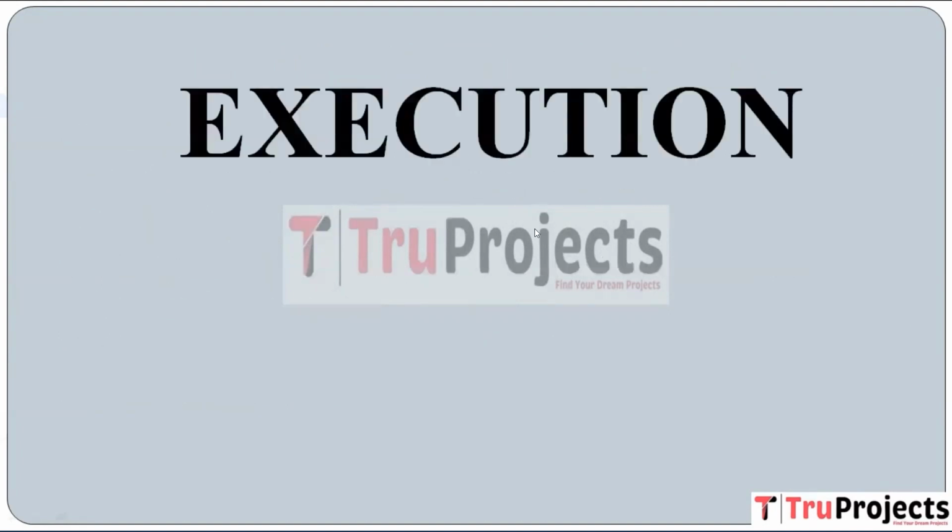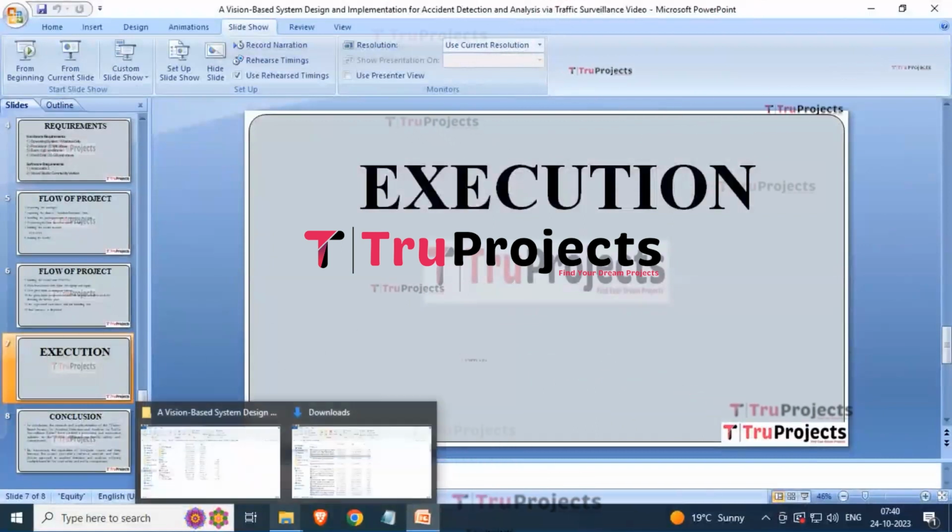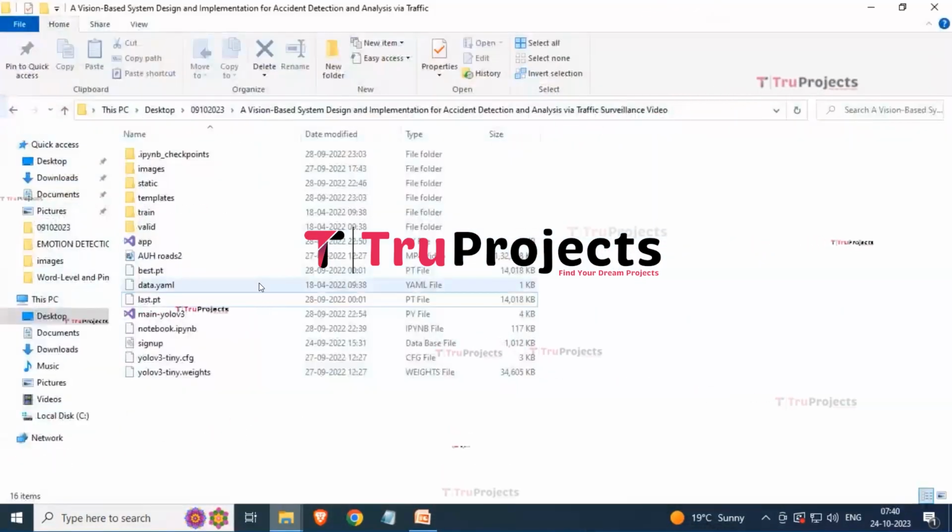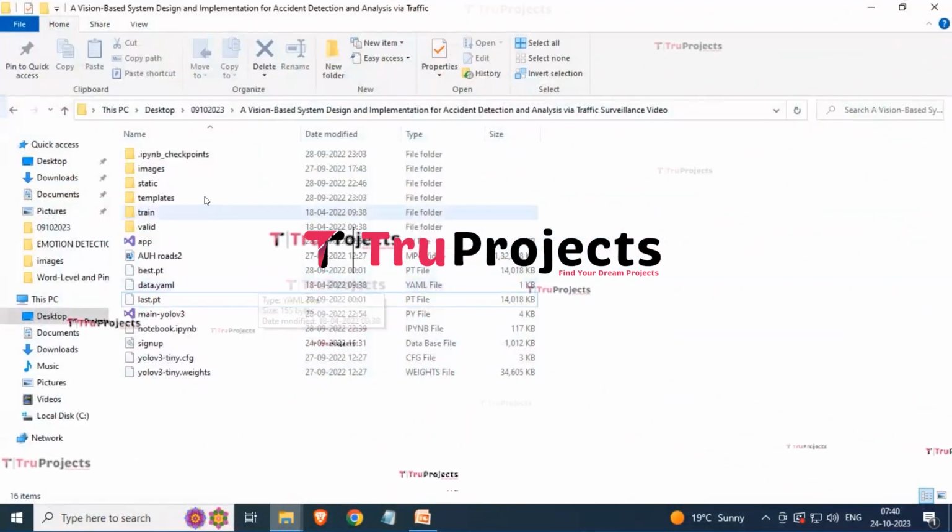So now coming to the execution part. To execute the project, first we need to open the code folder. So here we have a folder which is named as templates.